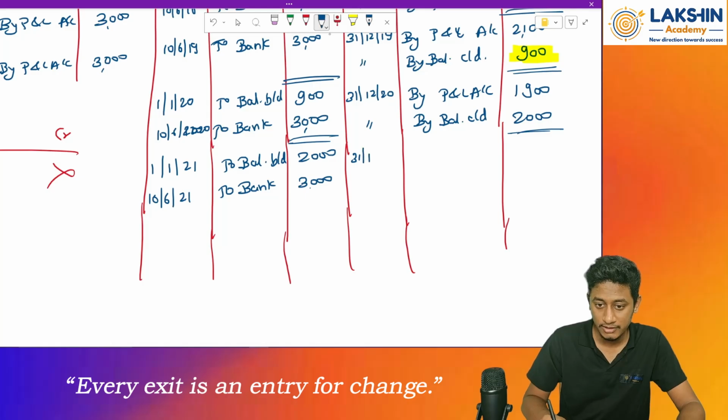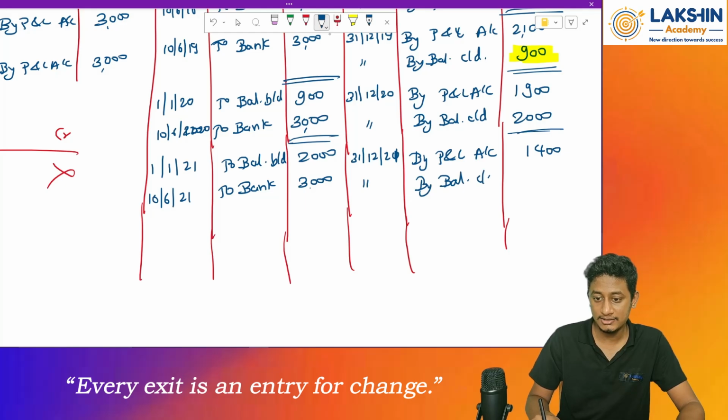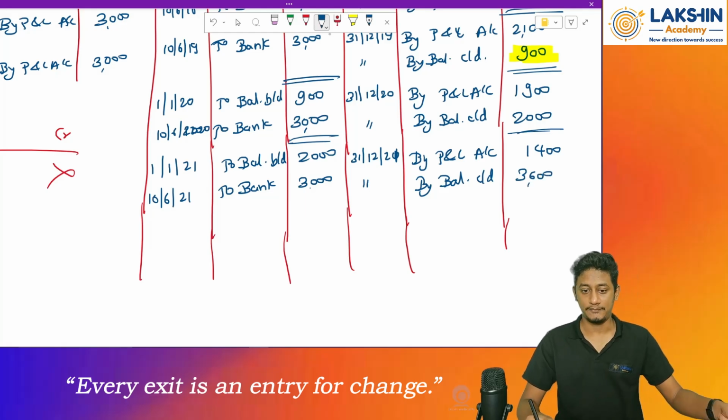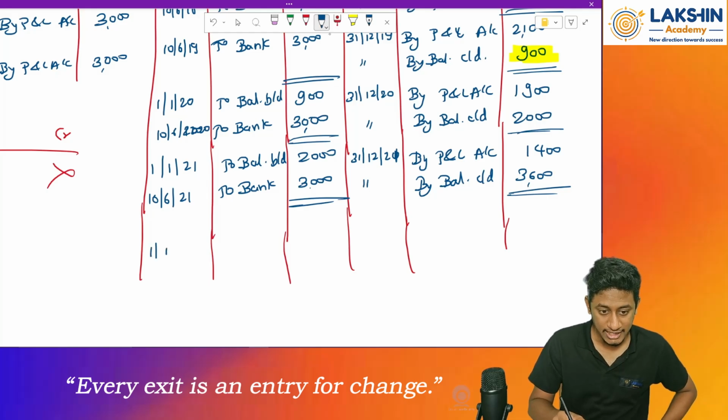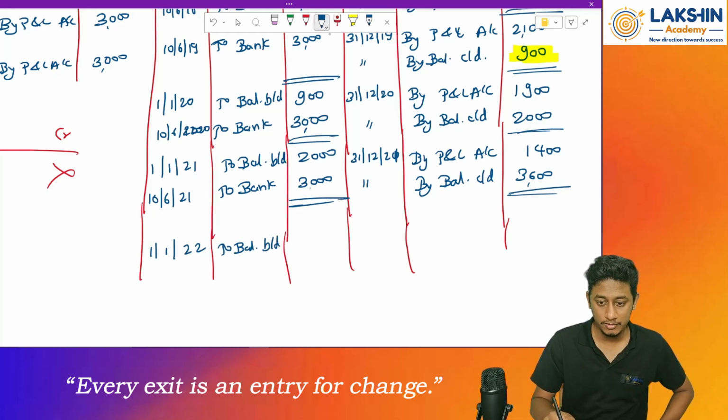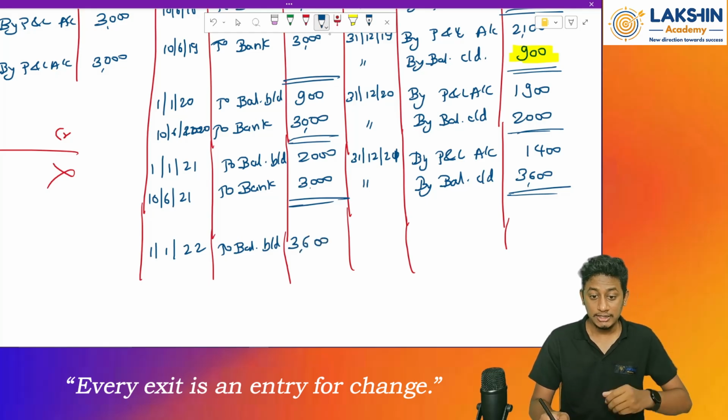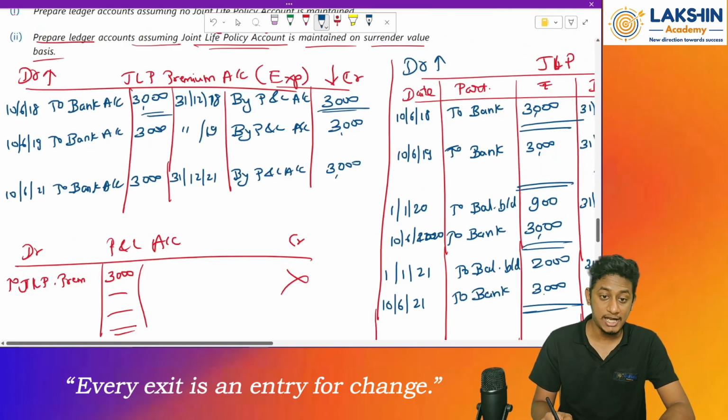So on 31/12/21, by P&L account rupees 1400. Then on the same date, by balance carried down, how much? Rupees 3600, I guess, right? 3600. Okay. After this, again on the next date, 1/1/22, balance brought down rupees how much? 3600.